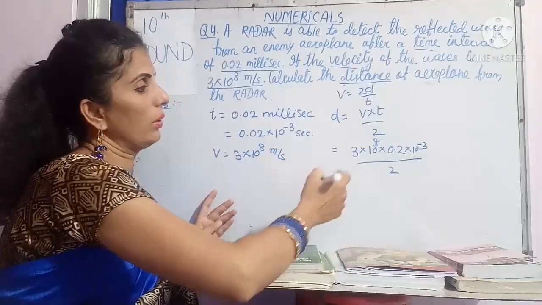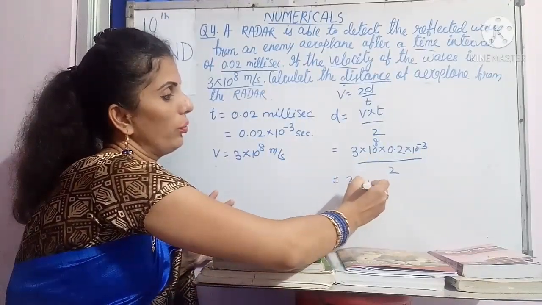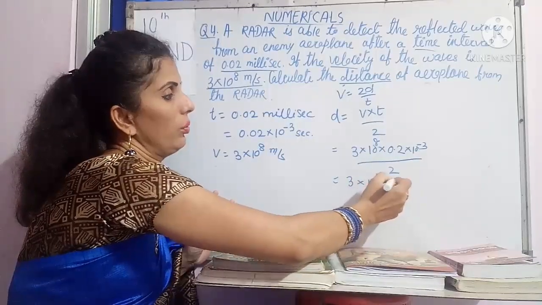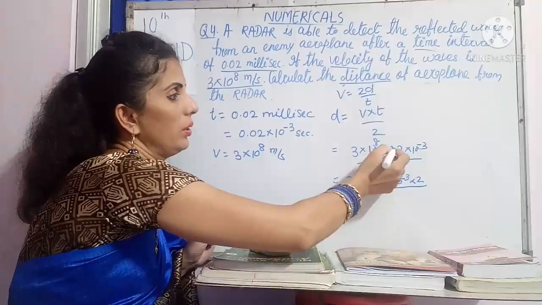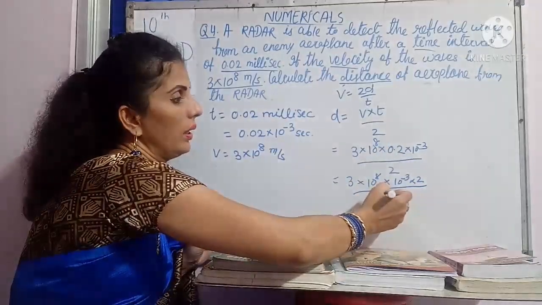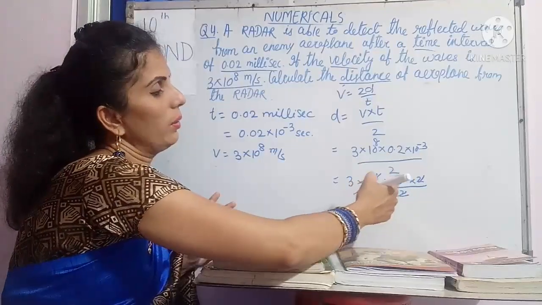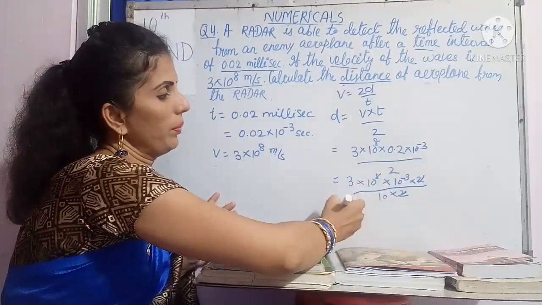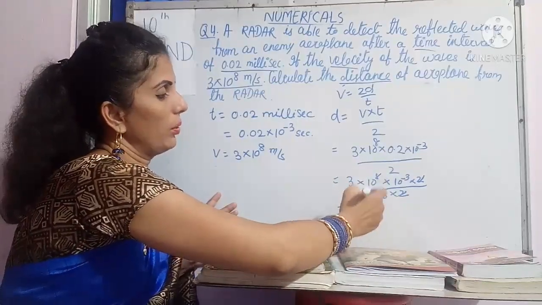By calculating, you get 3 into 10 to the power 8 into 10 to the power minus 3 into 2 divided by 0.2. The 2 cancels. Here 8 minus 3 is 5, and again the 10 will go off, so that is 5 minus 1 again.